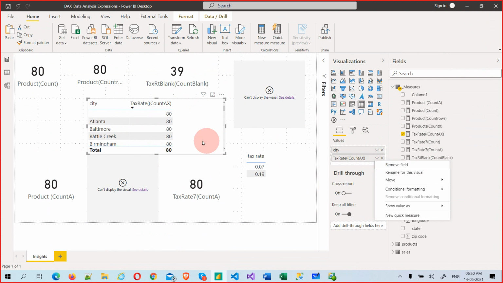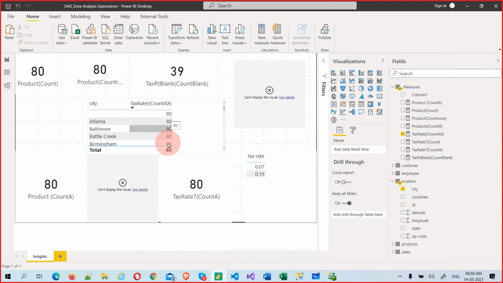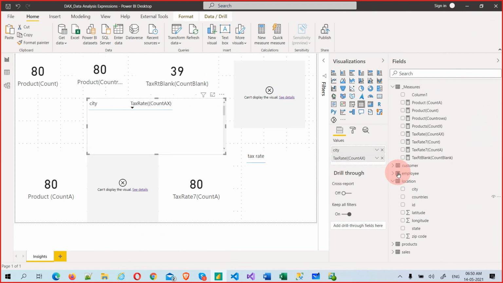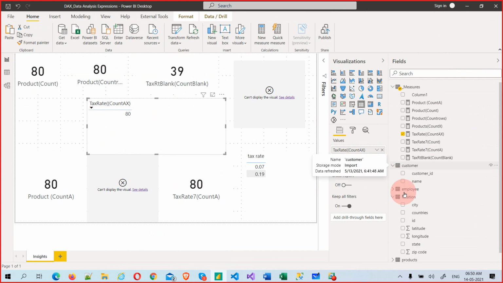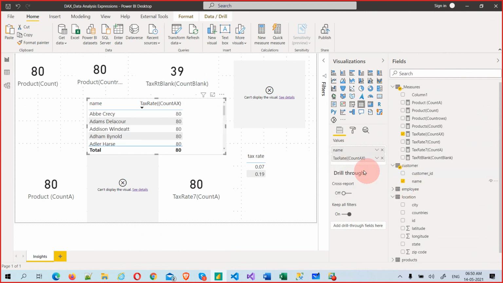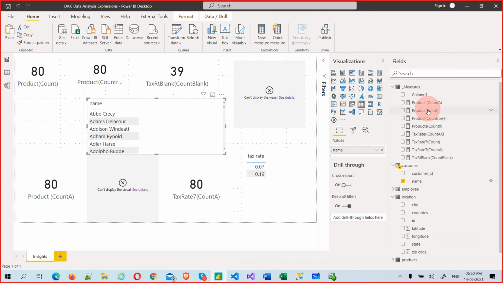Okay, so something like that you can check. Here it's not split, but it will split. Don't take this tax now. Go to some other dimension, customer dimension, or employee dimension. Okay, employee. Here also there's no proper relation. Maybe tax rate count ax might not be the right one. Maybe we'll take this count. There is our count function.